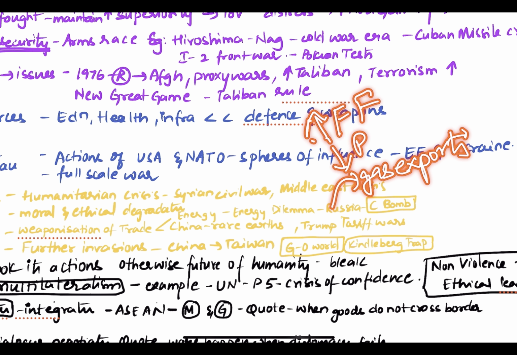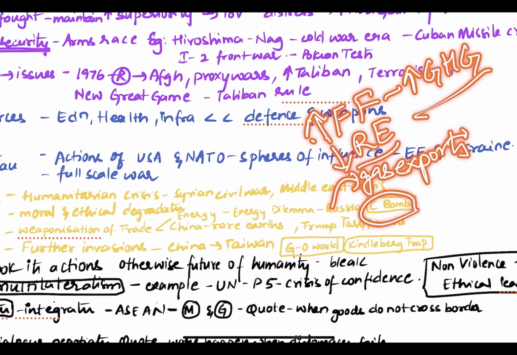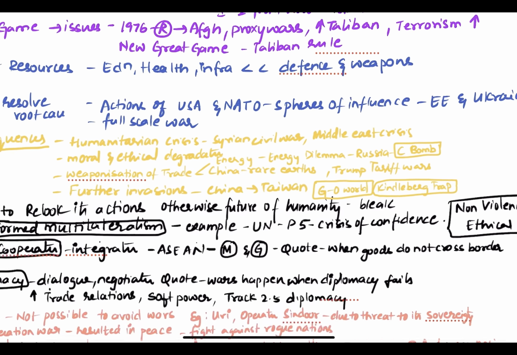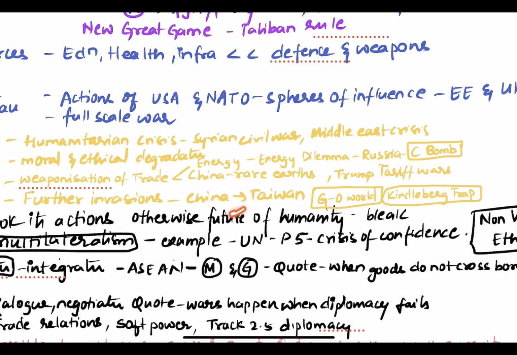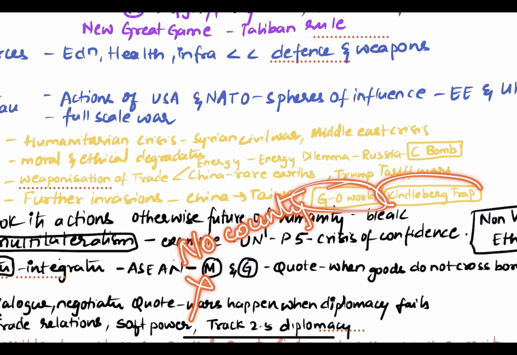We start using fossil fuels instead of renewable energy, and it leads to high greenhouse gas emissions, called a carbon bomb. Next, it can even cause further invasions. How? China threatening to invade Taiwan by 2029. So a G0 world will be established. What is G0? Where no country has the potential to influence future decisions. Everybody will be in the same position, where no country can actually stop any war.